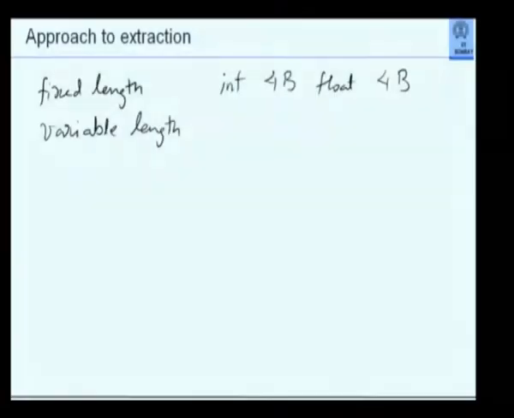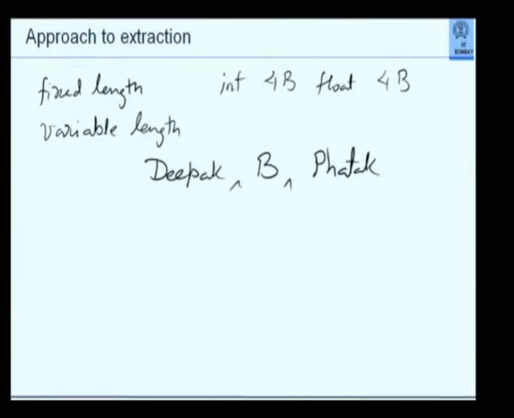Variable length information, on the other hand, makes it necessary for you to find out how long is a given piece of information. A name, for example. So if I write Deepak B. Phatak, now this has a certain string length, one blank here. The other one could be K, V, V, S. This is another name. Now these are all names.